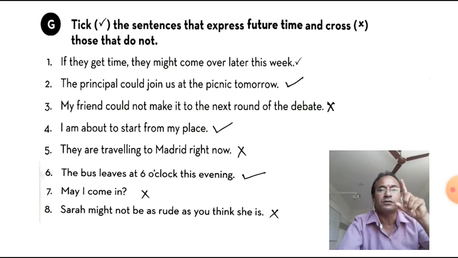Tick the sentences that express future time and cross those that do not. So this is not making future. Look here: they are going to Madrid right now. It shows present continuous. It doesn't show future. That's why we put a cross there. This is a correct sentence, May I come in? But it doesn't show future. Sarah might not be as rude as you kind is. Here also it doesn't show future.